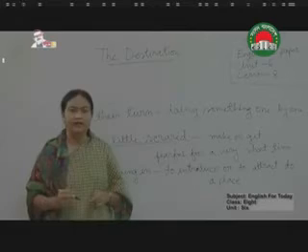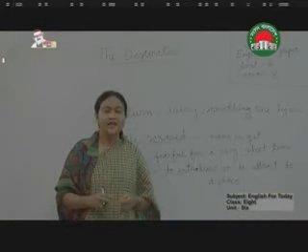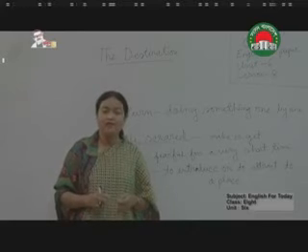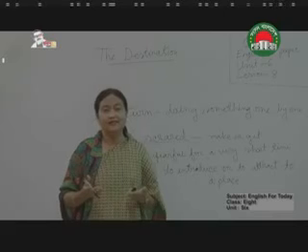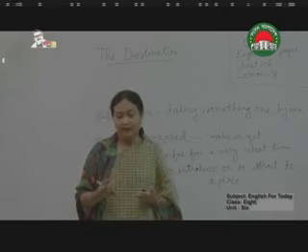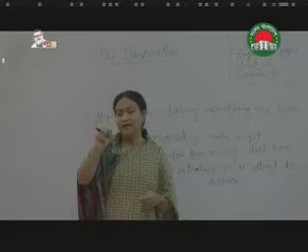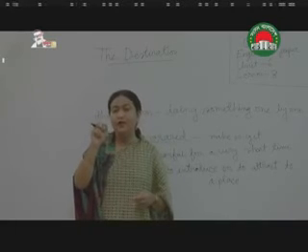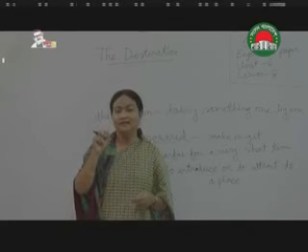Okay students, there is another phrase, set 6. Have you noticed it in your passage, set 6? What is set 6? I am giving an example. When we enter a lift or an elevator, what do we usually notice? When we press the button, there will be a call. It is called a sound sensor.